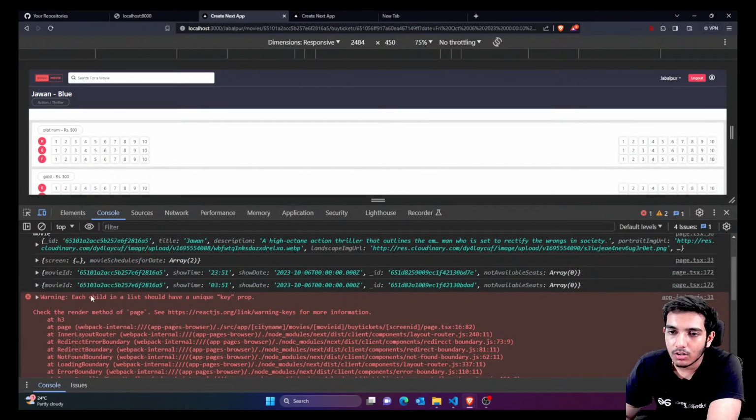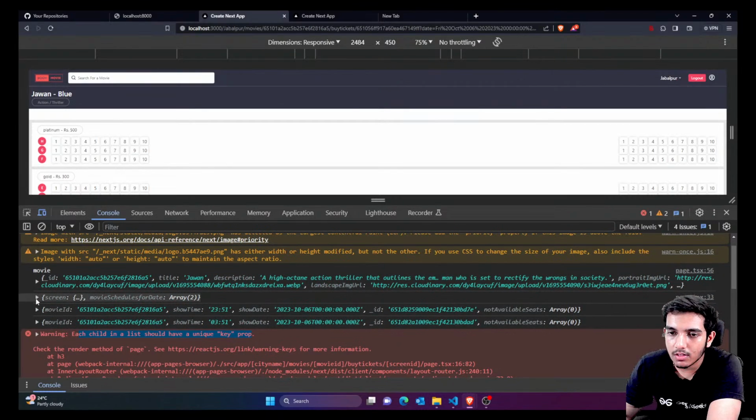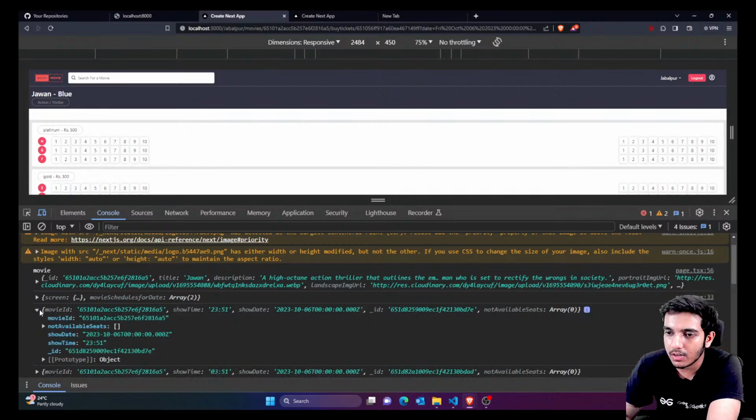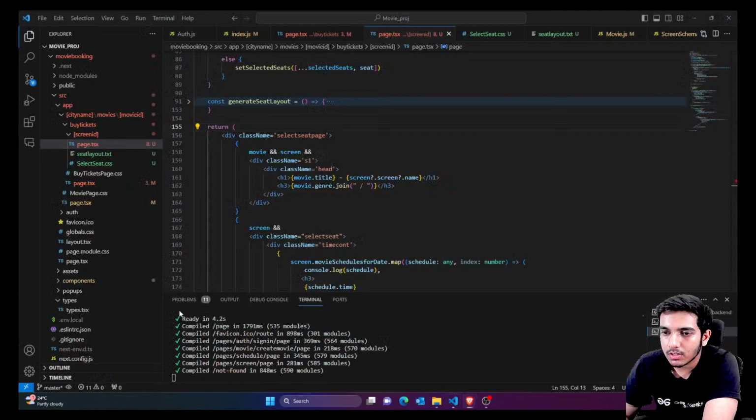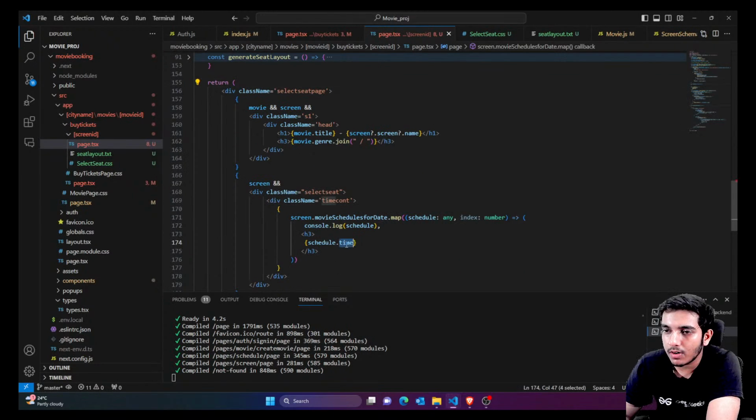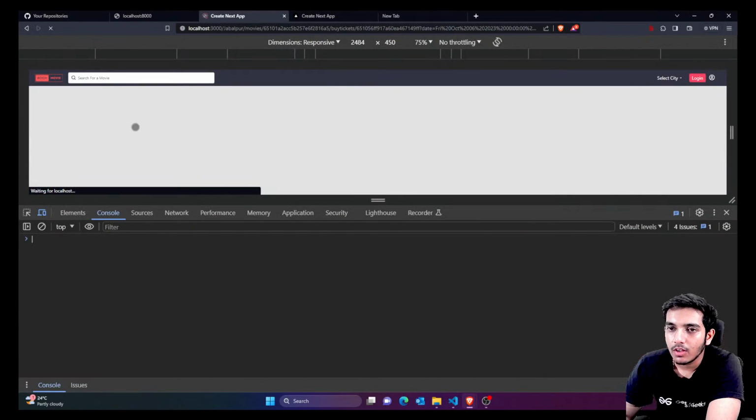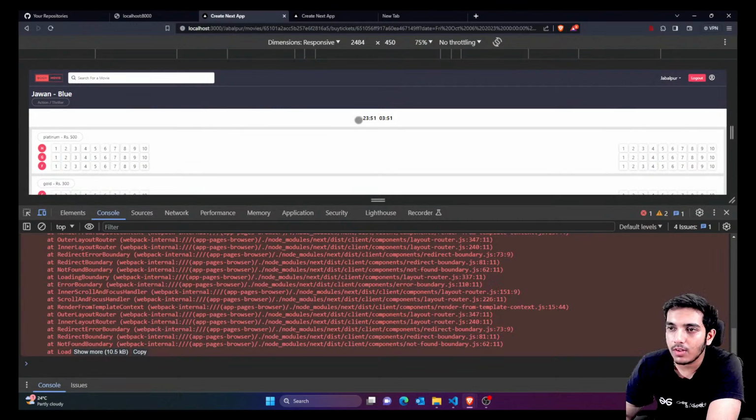Okay guys, so here we are saying each child in a list should have a proper key. Anyways, here you can see we are printing that specific schedule. It's actually show time, and we are only printing time. Now it's fine. So now you would see that we are getting both of the times. Now we are just going to say by default which time would be selected. Obviously, the first time, that is the 0th index, 2351.